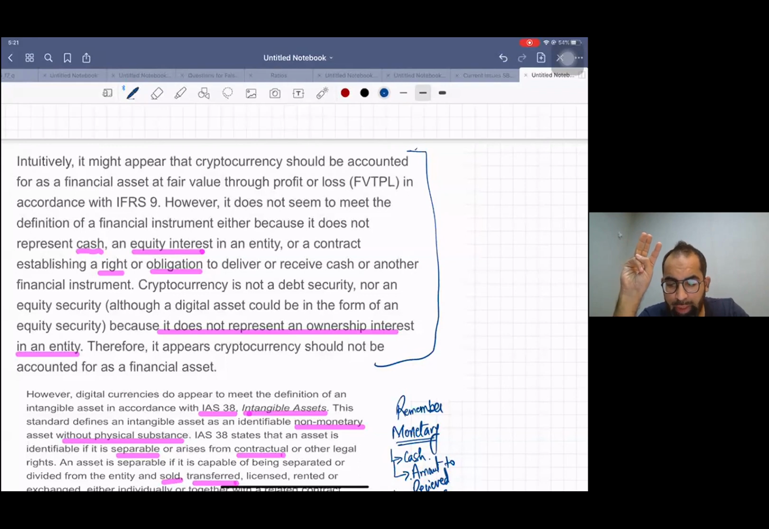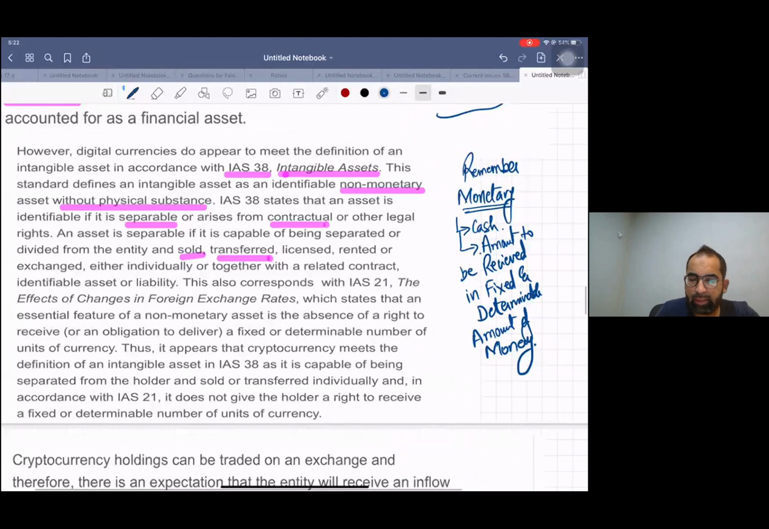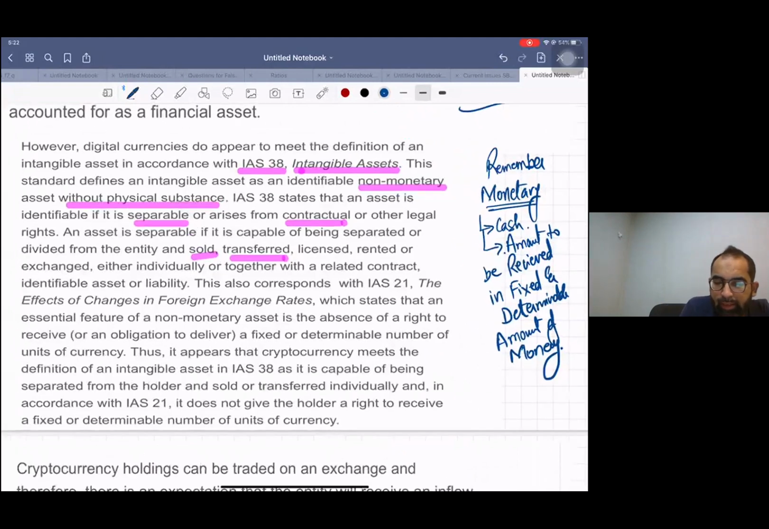So where should we fit this cryptocurrency? We can fit this in IAS 38. According to the latest research, cryptocurrencies are accounted for using IAS 38 Intangible Assets. Now, let's read the definition of intangible asset. Read it.